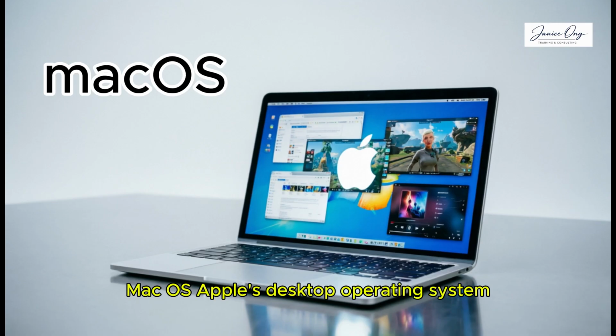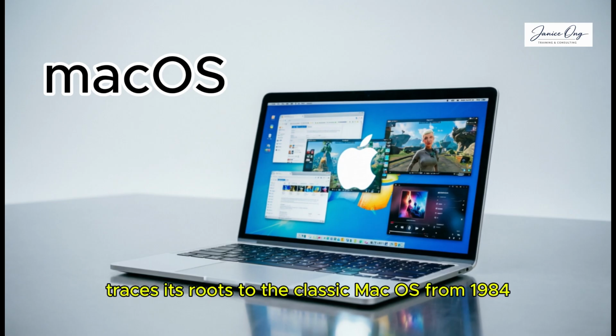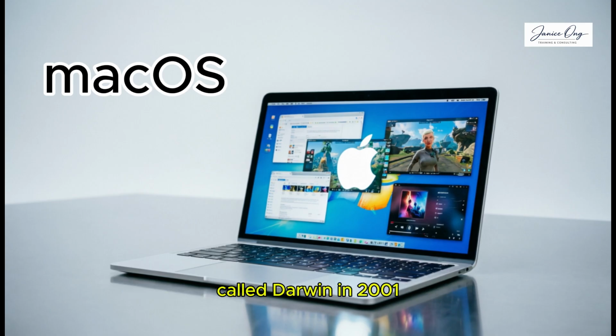macOS. Apple's desktop operating system traces its roots to the classic macOS from 1984 and was rebuilt on a Unix-based foundation called Darwin in 2001. It is designed exclusively for Apple hardware, tightly integrating software and devices.